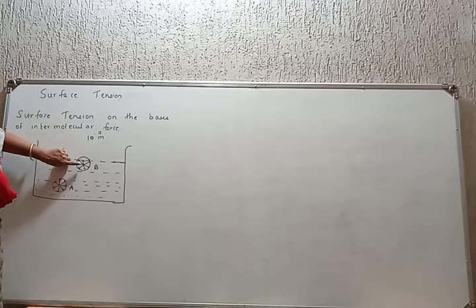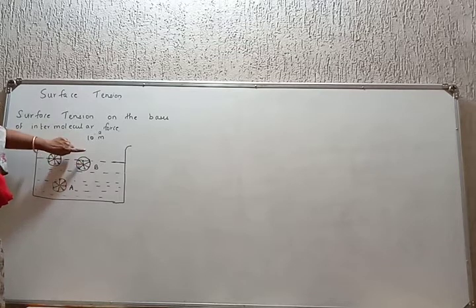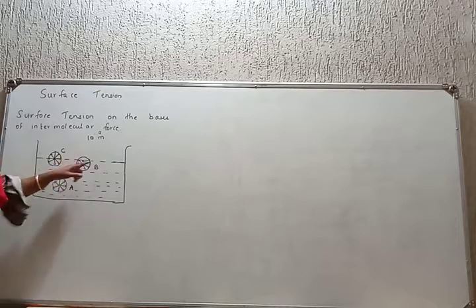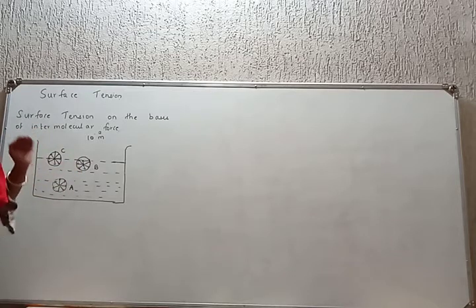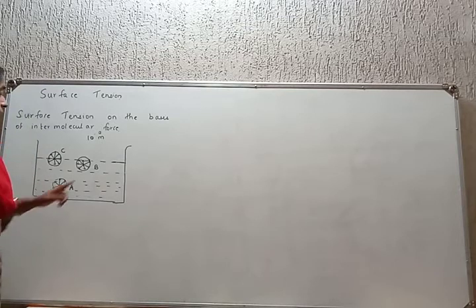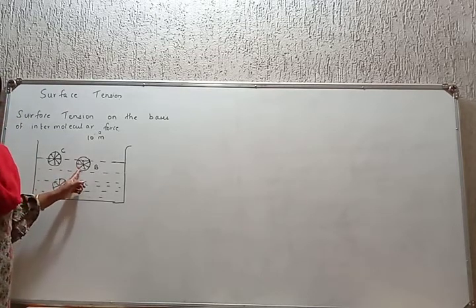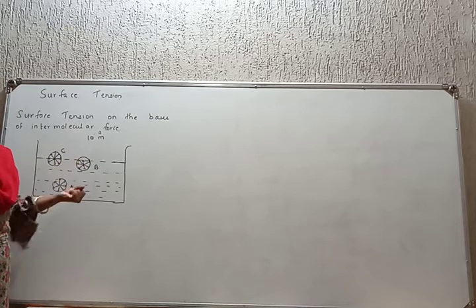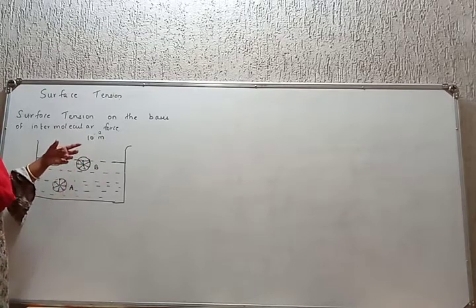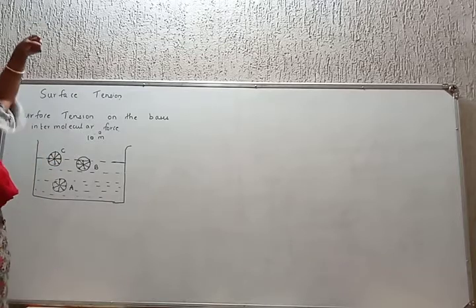Students, for the molecule B, how is it? Sphere of influence is very very less in quantity in air and major quantity in the liquid. Hence for the molecule B, which is slightly within the liquid surface, two types of forces act. They are the cohesive force of the liquid, which tends to pull the molecule inside the liquid, and the adhesive force of air, which tries to pull the molecule above.